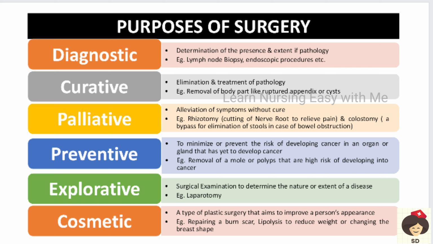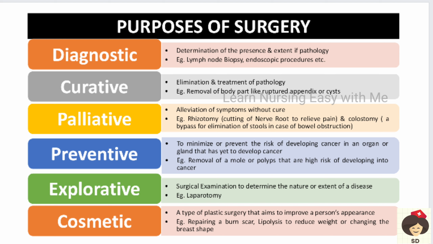Next, the purpose of surgery. It can be a diagnostic purpose, where we identify any pathology, or a curative purpose, where we treat the disease. In case of palliation, this is not curable but alleviates symptoms, like in case of pain control we do rhizotomy, or a colostomy for eliminating the stools in bowel obstruction.